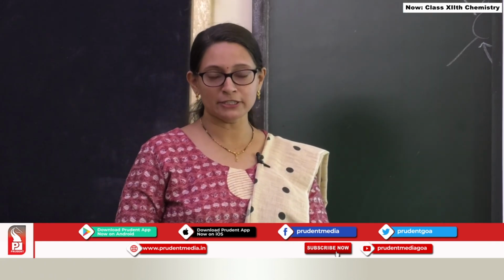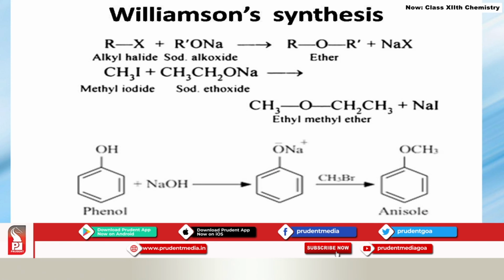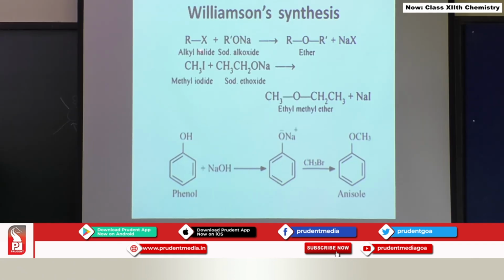The more versatile method of preparation of ethers is Williamson synthesis, wherein you can prepare both symmetrical as well as asymmetrical ethers. Now, you should take preferentially a primary alkyl halide, treat it with sodium alkoxide, and you are going to get R-O-R' and NaX will be lost. I have taken an example of methyl iodide, treated it with sodium ethoxide, and what has happened? Na and I have gone away and CH3OCH2CH3, this type of compound is formed.